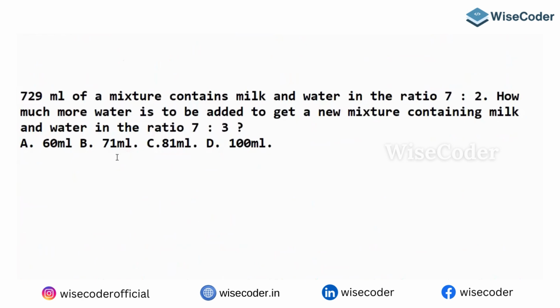729 milliliters of mixture contains milk and water in the ratio 7 is to 2. How much more water do I need to add to get the new mixture, which is 7 is to 3? Yeah, guys, look at here. I don't want to do anything, because the question is very straight. See, you can divide 729 into 9 parts. So 9 parts is equal to 729. Then 1 part is equal to 81.